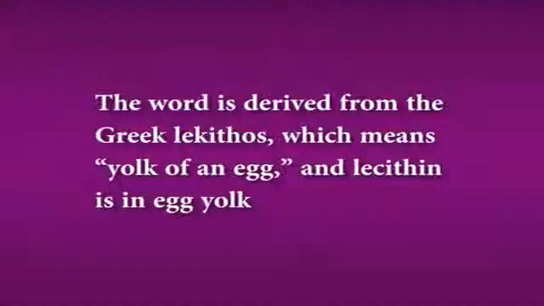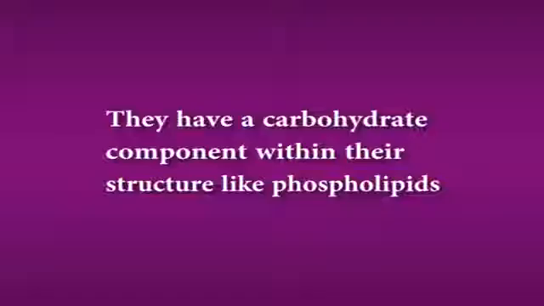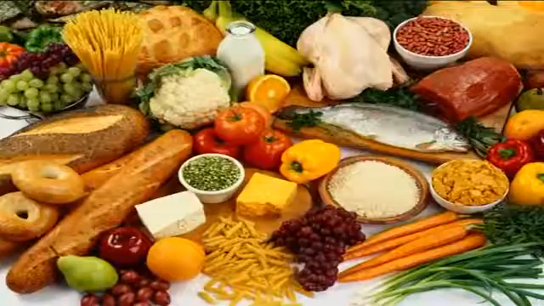The word is derived from the Greek lekithos, which means yolk of an egg, and lecithin is in egg yolk. The second example is glycolipids. Glycolipids contain a fatty acid, carbohydrate and a nitrogenous base. They have a carbohydrate component within their structure like phospholipids. They are generally not major components of food lipids.